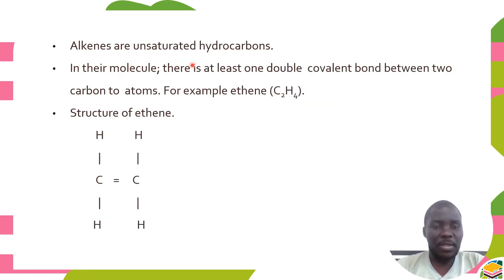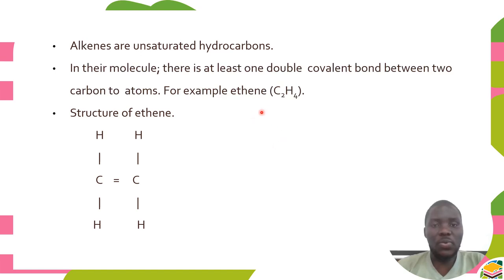Alkenes are unsaturated. Now the difference between alkanes and alkenes is that alkenes are unsaturated hydrocarbons. What do we mean when saying unsaturated? They have at least a double bond or triple bond in their molecule. When something is unsaturated, it means it has either a double or triple bond in its molecule. And these double or triple bonds can be many or it can be one, provided there is presence of a double bond or triple bond, that organic compound becomes unsaturated.